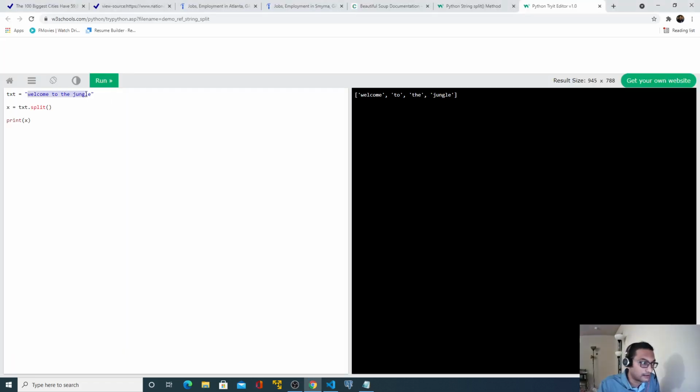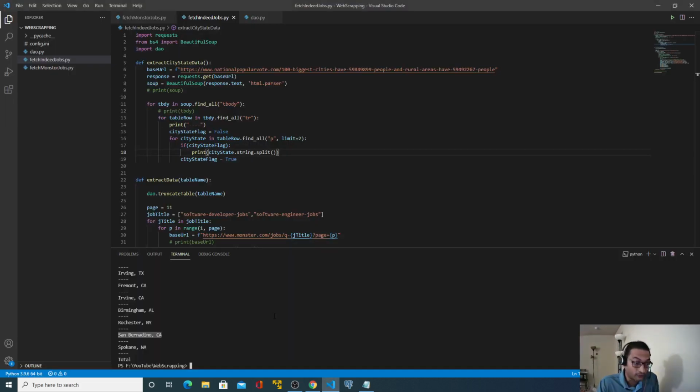If I call the split method on this, we have to split based on a comma. That returns a list or array, and that has two elements. When there is only one value there, the length of that list would be 1. So we need anything which has a length of 2.